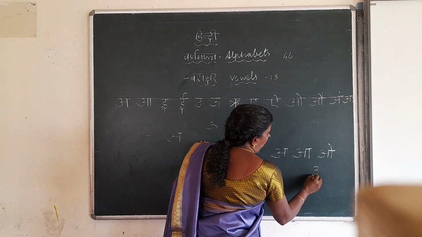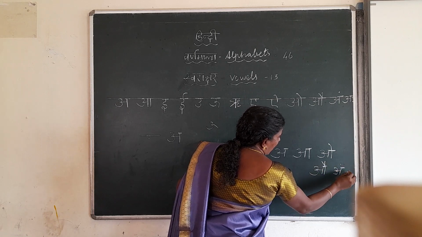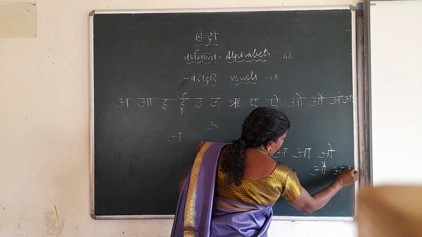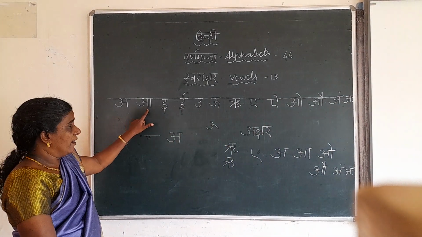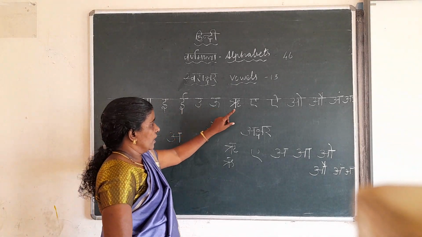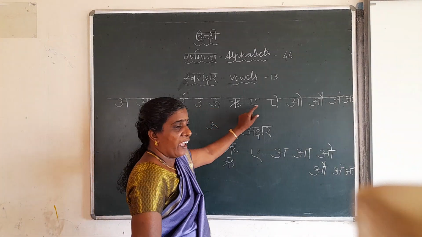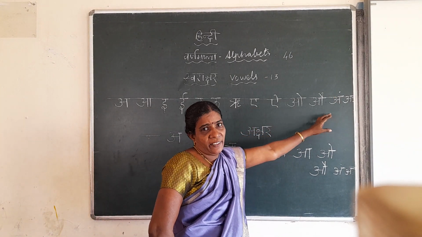Okay. Next Ow. Then this all you should not touch here. Once more. E, U, E, I, O, Ow. Okay.